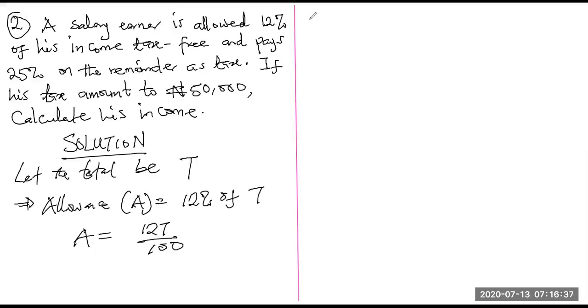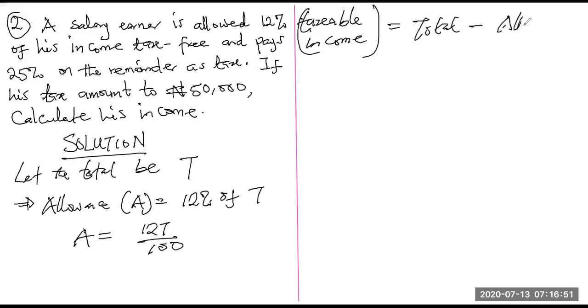Now, what is the taxable income? Remember that you don't pay tax on the total income, so you have to remove your allowance from the total. Taxable income is the total minus the allowance. When you take the allowance away from the total T, T minus 12T over 100, we have the taxable income as 88T over 100. So this is the taxable income.